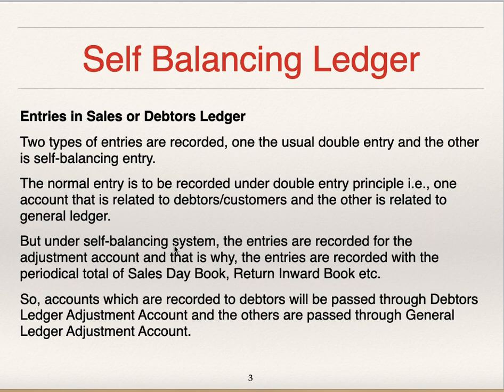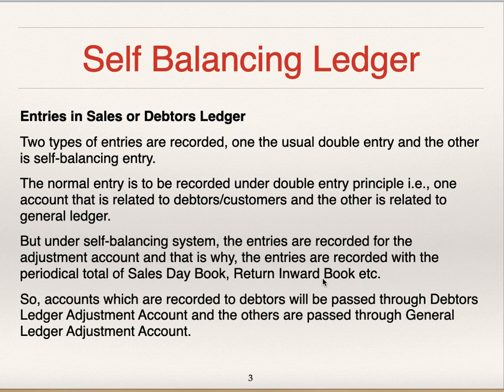Under self-balancing system, entries are recorded for adjustment account, and that is why the entries are recorded with periodical total of sales day book, return inward book, etc. So under self-balancing system, just now we have discussed only two accounts are opened: debtors ledger adjustment account and general ledger adjustment account, but individual entries are not posted.